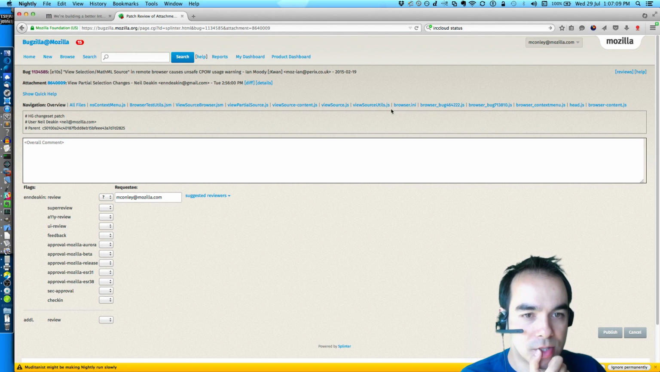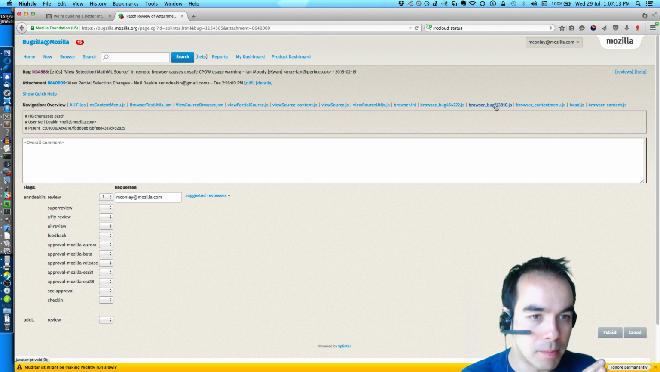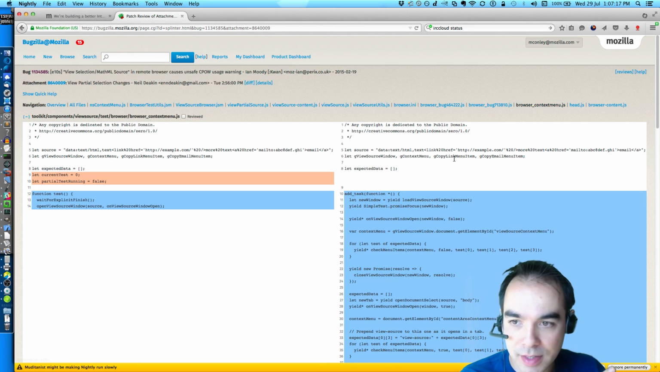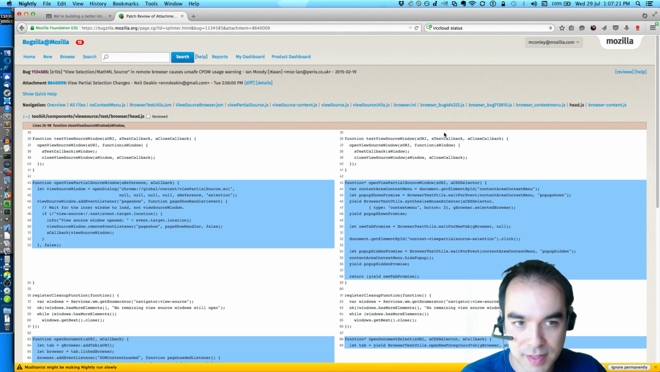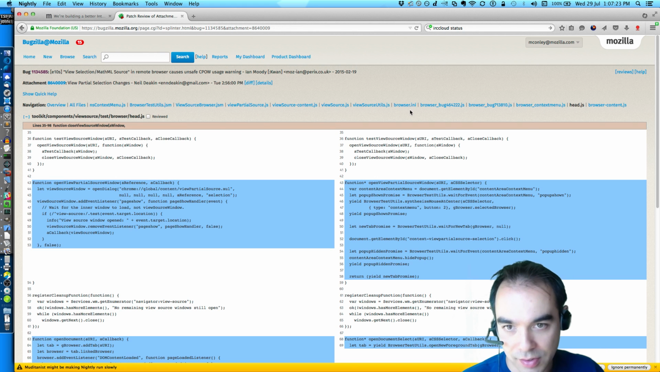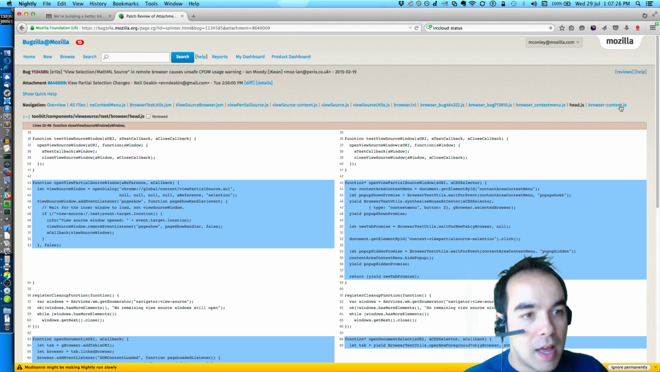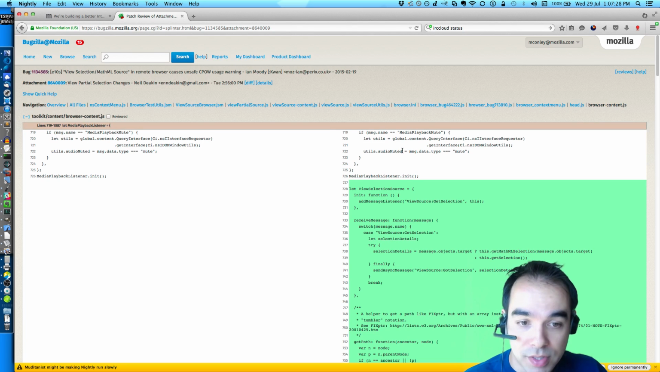How do I want to approach this? So browser.ini, this browser_bug and then a number. These are tests. browser_context_menu, that I believe is a test. Yes. And head.js will be part of the tests. So I'm going to review all those at the end. And browser content is, however, something I want to review probably first.